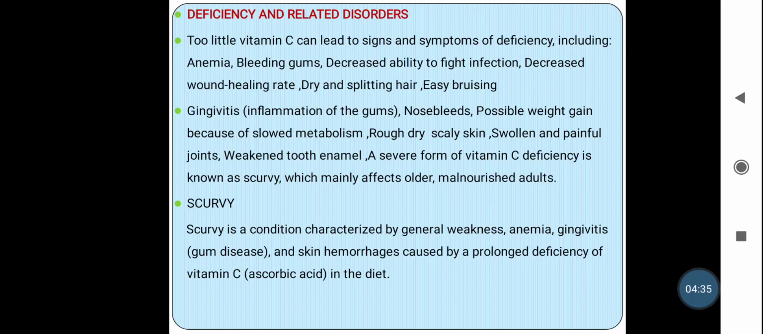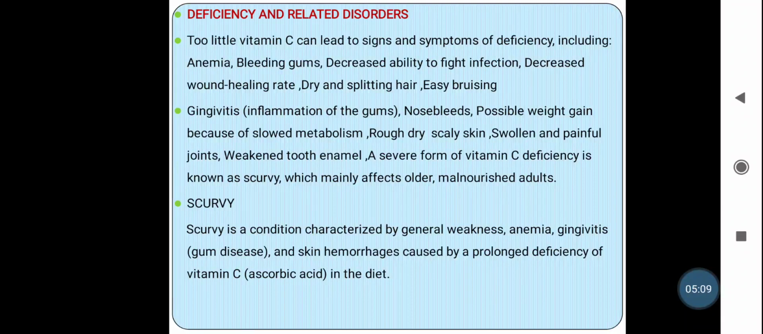Next is the deficiency diseases of vitamin C. If there is a deficiency of vitamin C in our body, it leads to different diseases. Too little vitamin C can lead to signs and symptoms of deficiency like anemia, bleeding gums, decreased ability to fight infection, decreased wound healing rate, dry and splitting hair, and easy bruising.